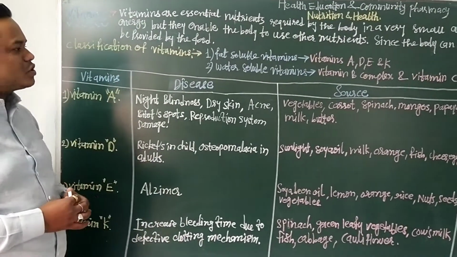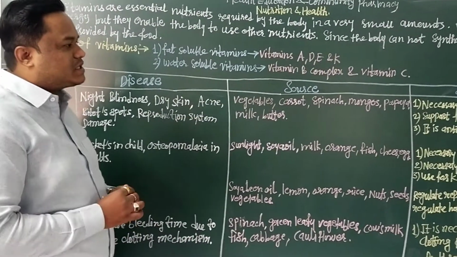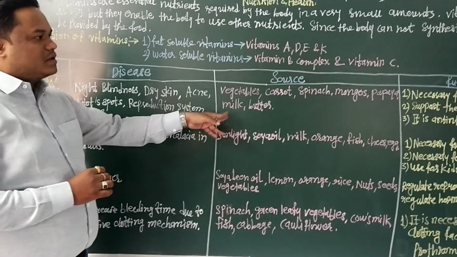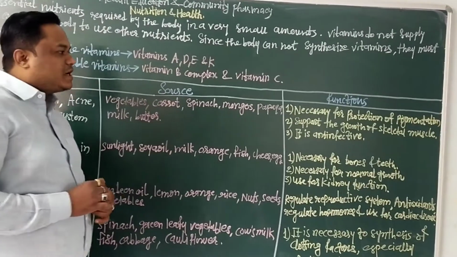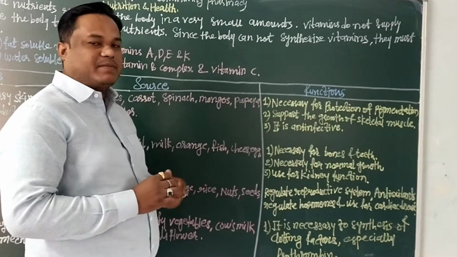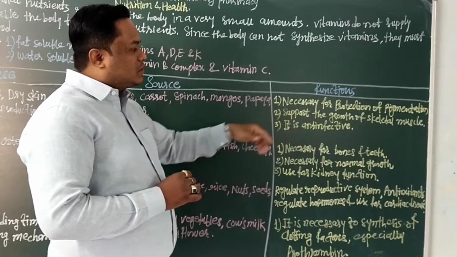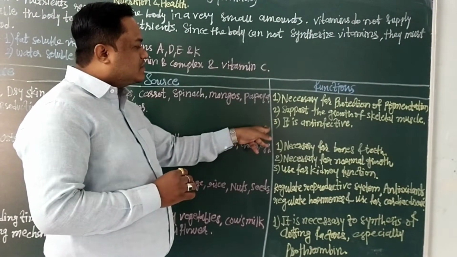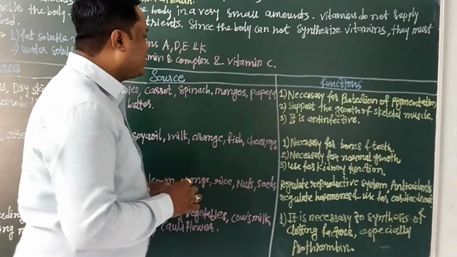Then what are the sources of vitamin A? Vegetables, carrot, spinach, mangoes, papaya, milk and butter. These are the sources of vitamin A. Next are the essential functions of vitamin A. The first function is that it is necessary for protection of pigmentation. This is the main function. Second, it supports the growth of skeletal muscle, and third, it acts as an anti-infective. These are the important functions of vitamin A.